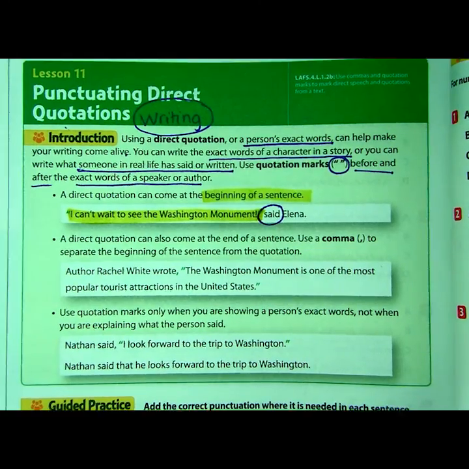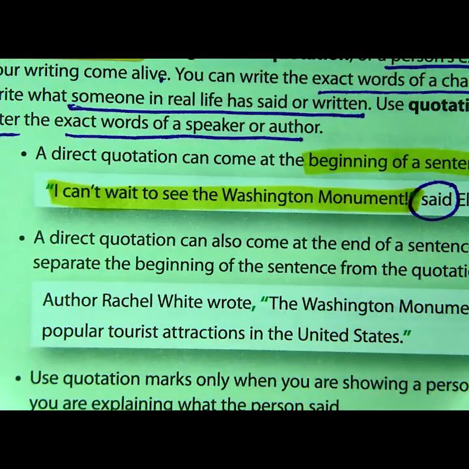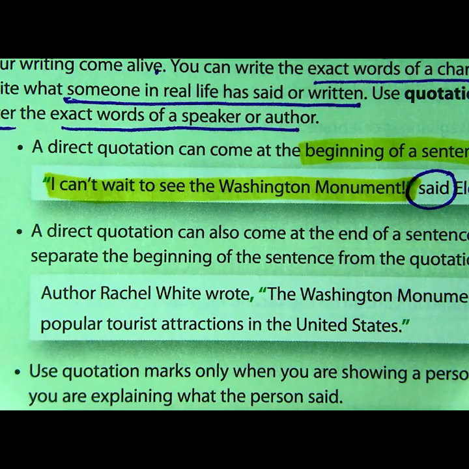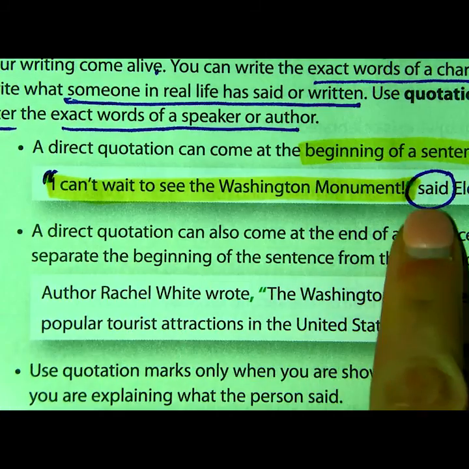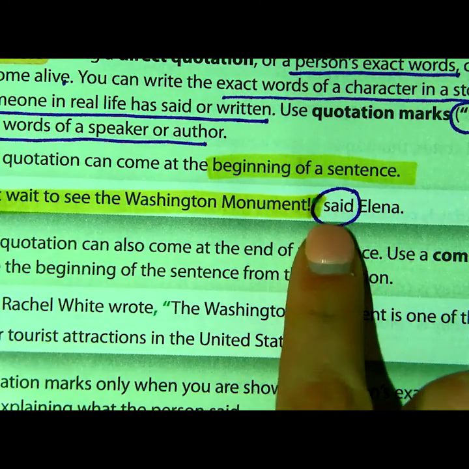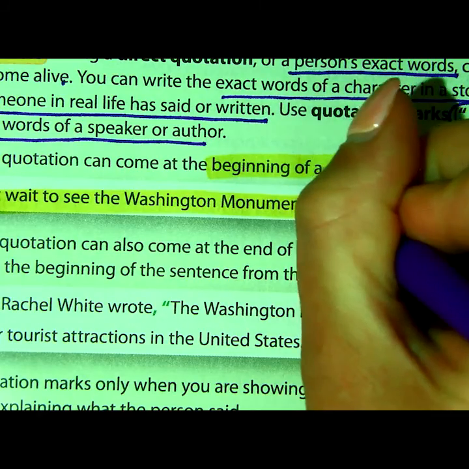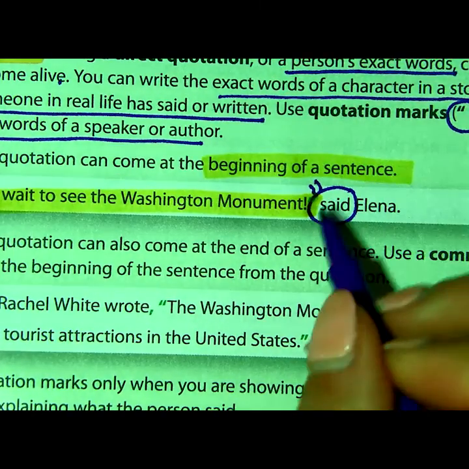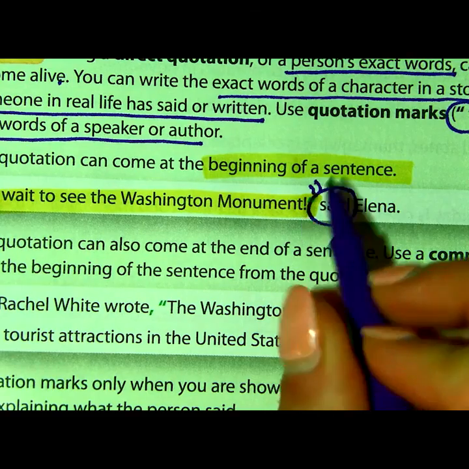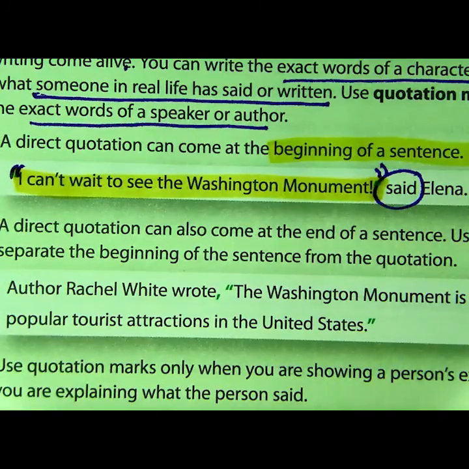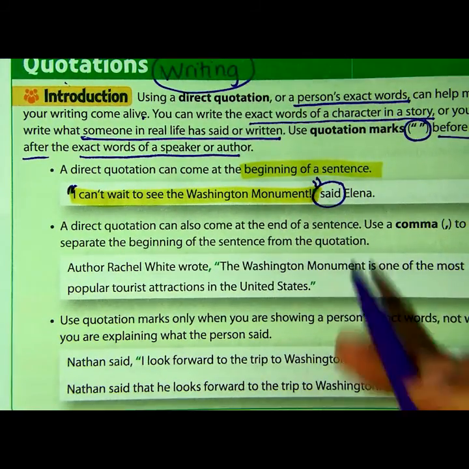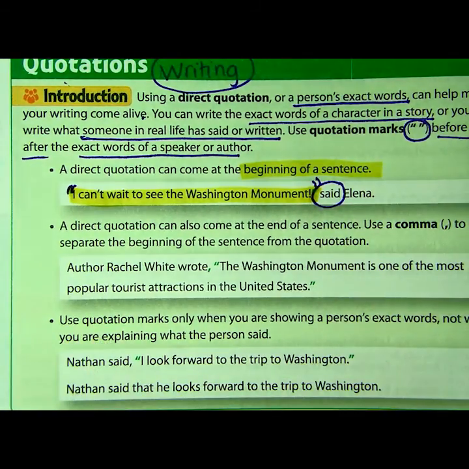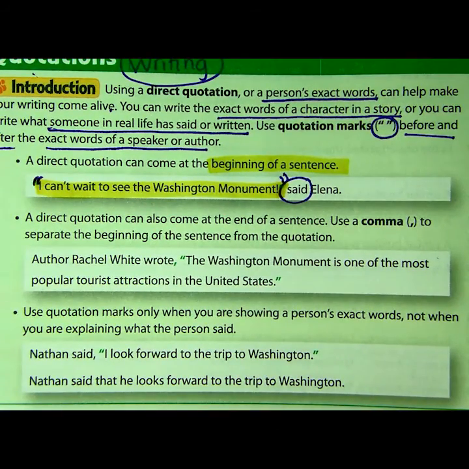Now, let's zoom in and take a look at the punctuation that they've included here in that sentence. We have our quotation mark at the beginning of the words that are being quoted, and then I actually wrote over them when I circled the word said, but there's actually 2 quotation marks here. So we have that punctuation mark, the exclamation point, and then we have our quotation marks, again, right around the exact words of that person, Elena. Let's look at the second example here. So now they're telling us that a direct quote can also come at the end of a sentence.